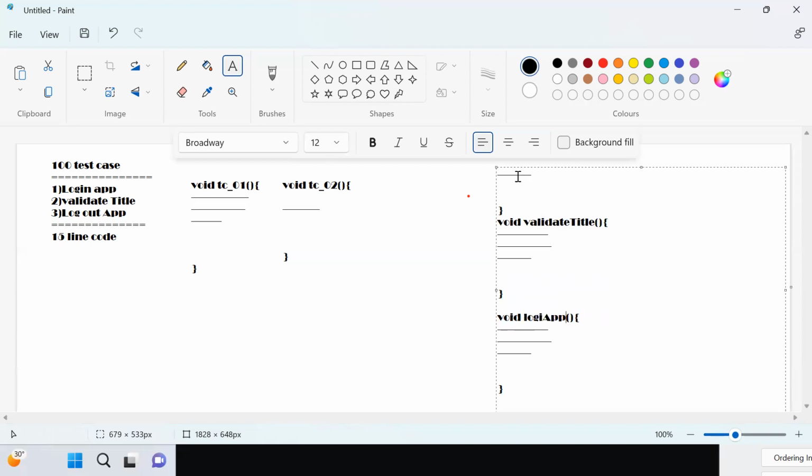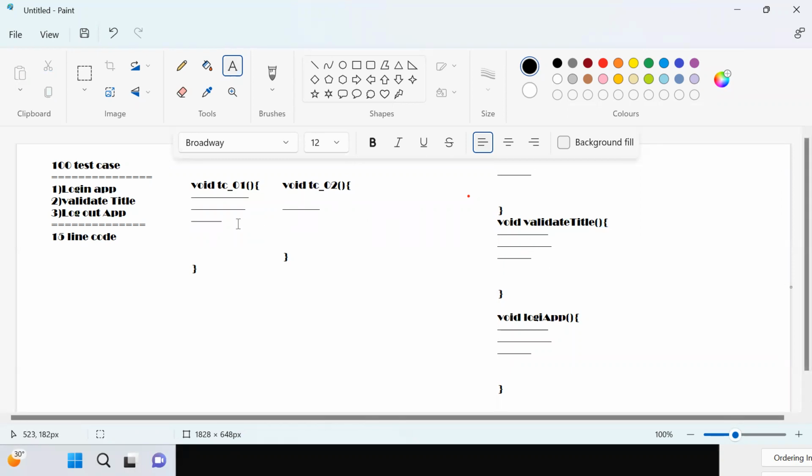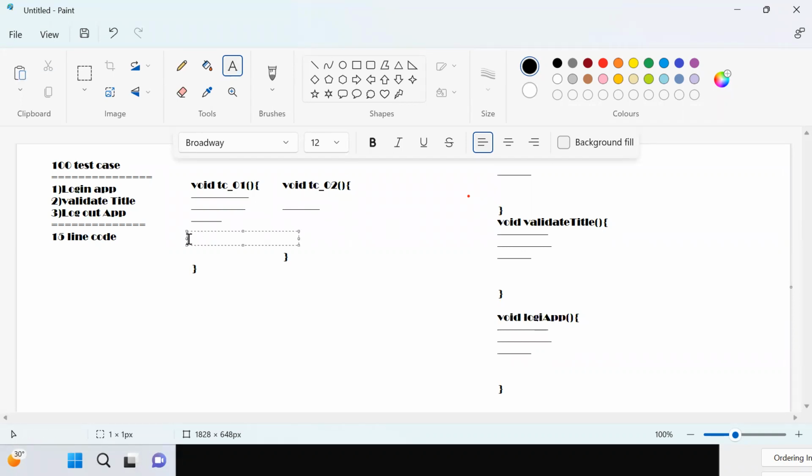What is the profit of this? Why do we use a method? If you have any repeated thing, this method concept will help you to reuse these steps. This method you can call in any class, any test case. Here it will save your time, right? Every time you should not write this many lines of code. Simply I will call this method here, right? I will access helper dot loginApp.